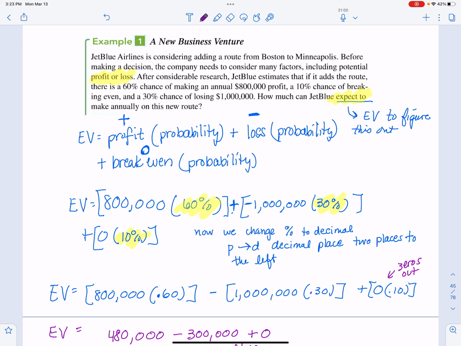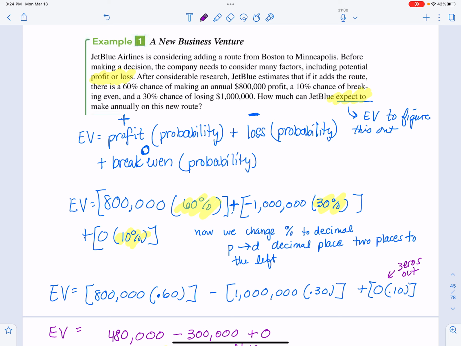So once again, the expected value formula is the probability that the airline is going to profit plus the probability that they're going to lose money plus break even. So if we read the problem, it says they have a 60% chance of making $800,000 profit. So for the first one, I'm taking $800,000, that's the amount they're going to make, times the probability of 60%. Now I need to figure out the loss.